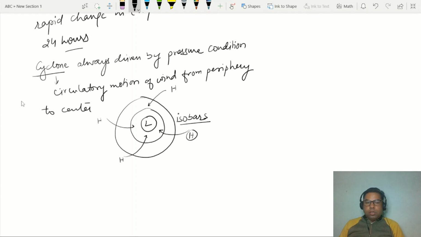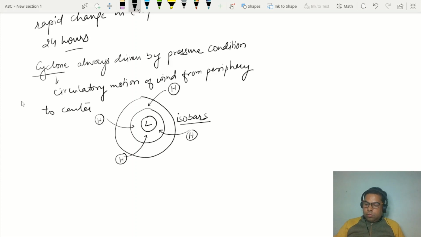So wind always blows from high pressure to low pressure area, from the high pressure periphery to the low pressure area at the center. That atmospheric condition, or the temperature condition over the surface, is responsible for driving the wind from high pressure to low pressure area.